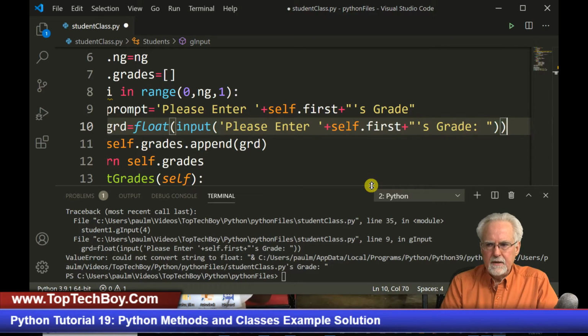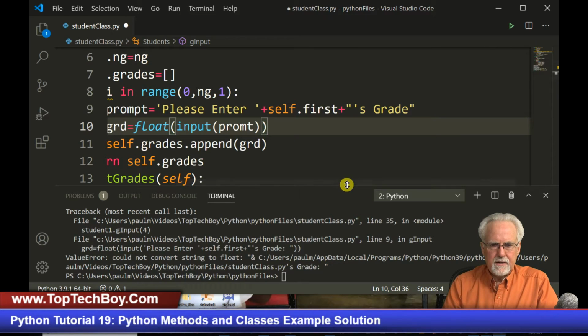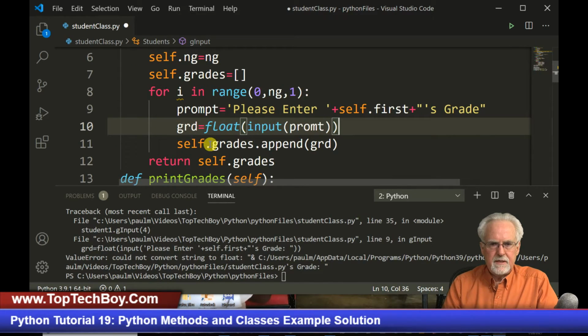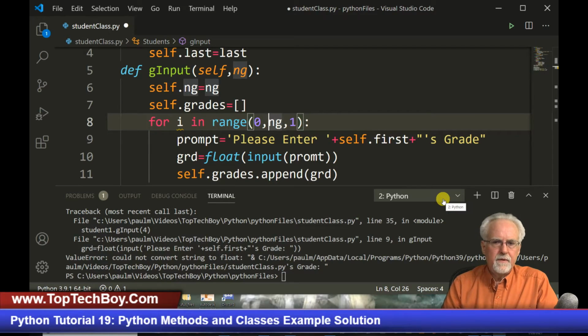And then down here, this whole thing now is just going to be the variable, not the string, but just the variable prompt. And then I can look at this kind of simply, and I can see GRD is float of input of prompt. And then prompt is there. This is input, so this will work.